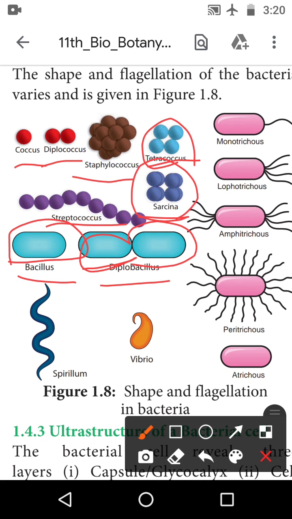Then next one is the spirillum. ஸ்பைரிலம் நம்மளுக்கு தெரியும், இந்த spiral shapeபில் இருக்கிறது தான் spirillum bacteria. Then next one is the vibrio. Vibrio is commonly the comma shape bacteria. இது வந்துட்டு நம்ம திரும்பி பார்த்தோம்னா comma shapeபில் இருக்கும். So இதுக்கு vibrio bacteria. This one only, it is the shape of the bacteria.